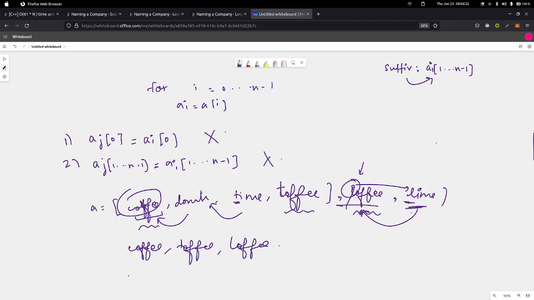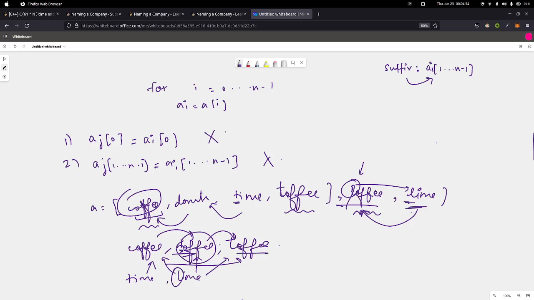We had time. We couldn't map it to coffee because there was another string, toffee. We had lime. We couldn't map it to coffee because there was another string, loffee. We cannot map lime and loffee because both the starting letters are the same. Okay. Can we map lime and toffee? We cannot, because there is another string in the array which has the same suffix and the starting letter L.